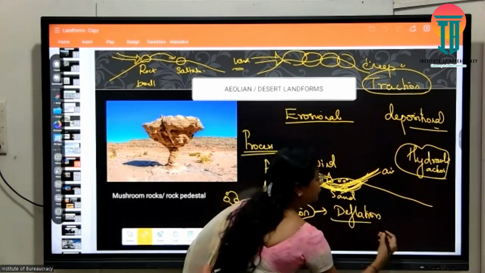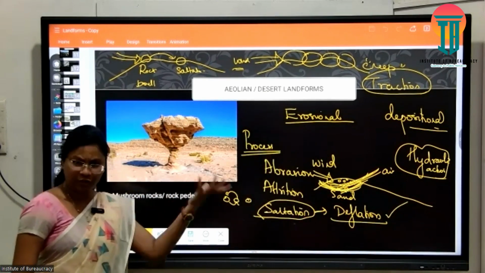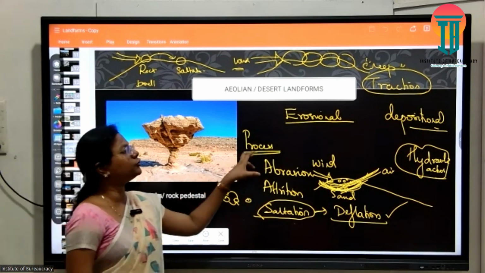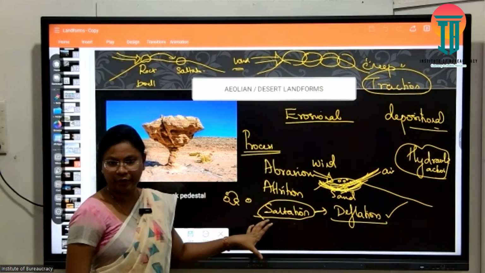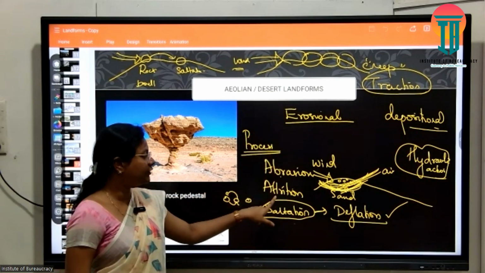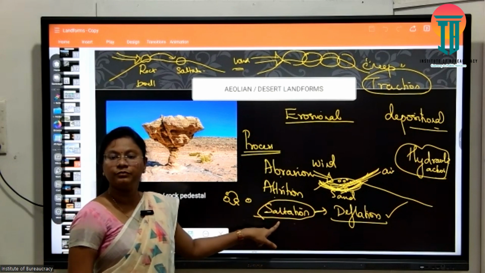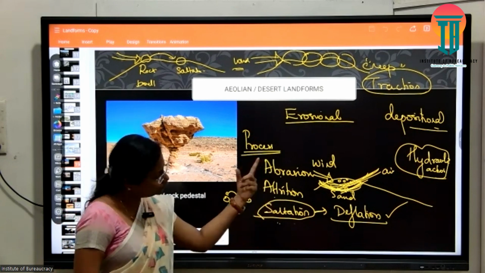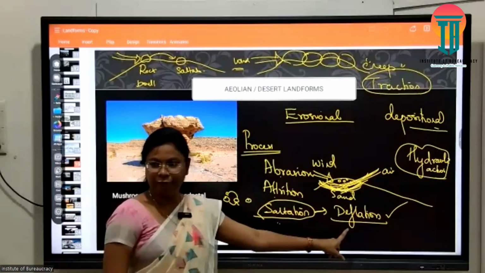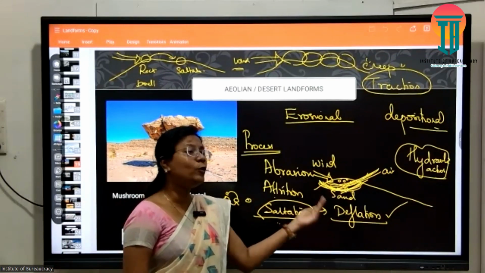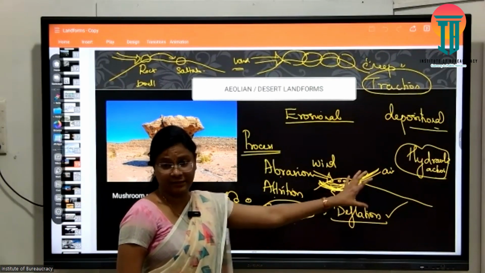This process is deflation. So wind erosion can happen in three important mechanisms: abrasion, attrition and saltation. Can you understand? Deflation is a modified version of saltation. Deflation is the most important erosive power in deserts.